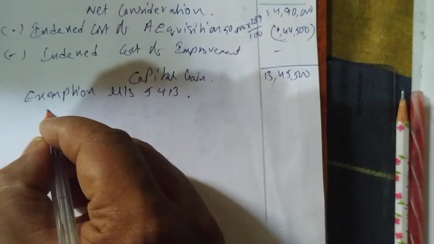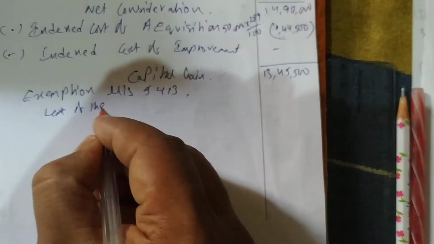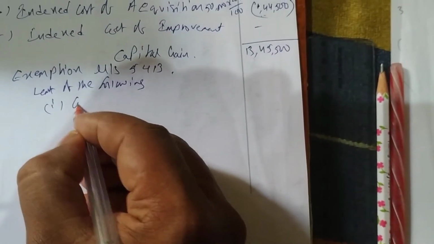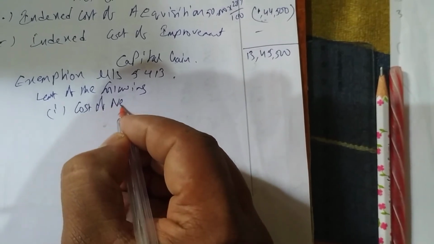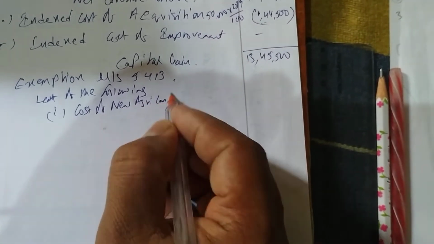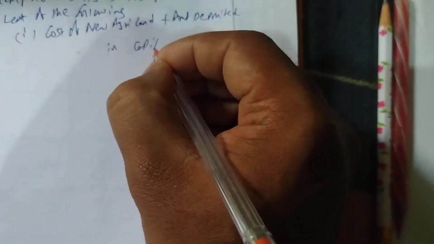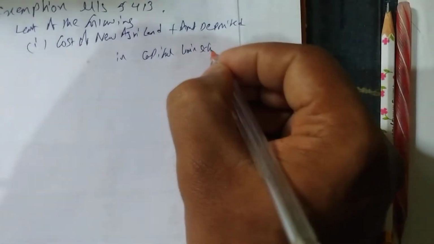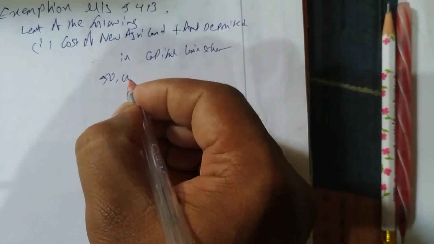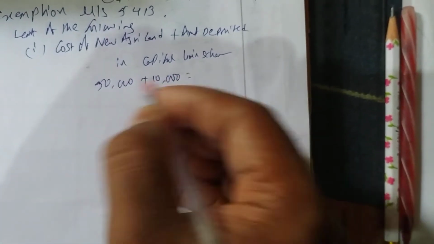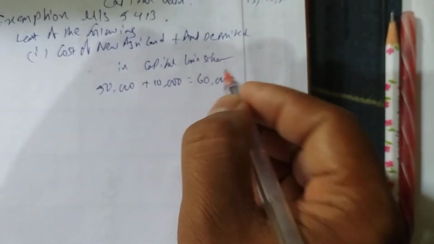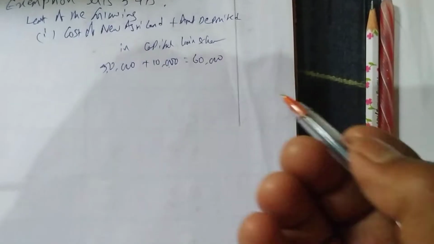Okay, now we have to do exemption. So exemption is least of the following, we know. First is what? 1. Cost of new agricultural land plus amount deposited in capital gain scheme. So he gave advance as 10,000 plus amount deposited 50,000 plus 10,000, 60,000. He gave advance 50,000 and 10,000 he deposited into bank, 60,000.